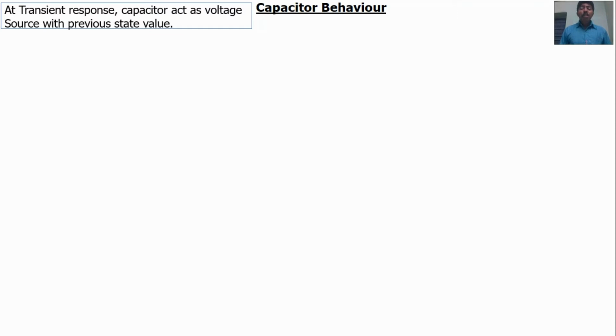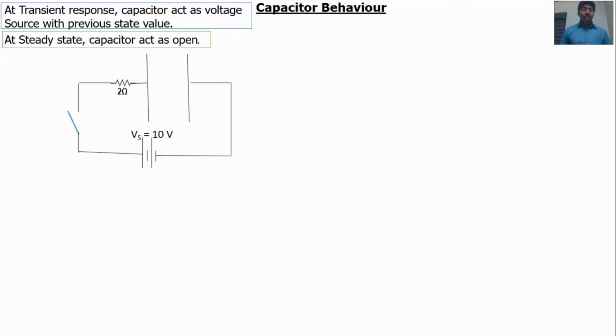At transient response, the capacitor acts as a voltage source with the previous state value, and at steady state condition, the capacitor acts as open. How does the capacitor act as a voltage source for the transient response condition? How does the capacitor act as open at steady state condition? We will discuss. The inductor at transient response acts as a current source with the previous state value. The inductor acts as short at steady state condition. Okay. Let us take an example for the justification of the statement.